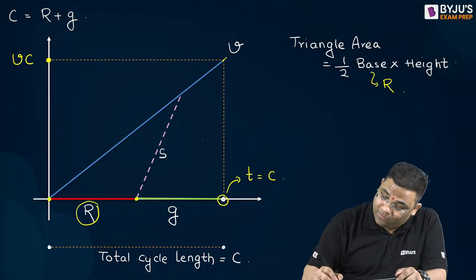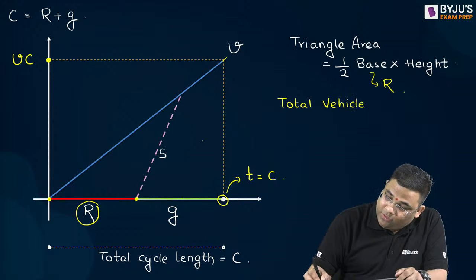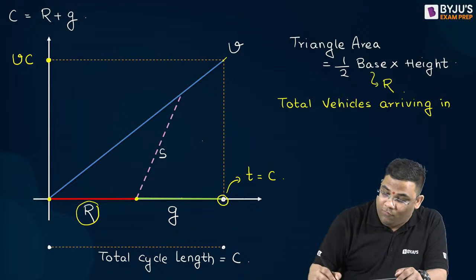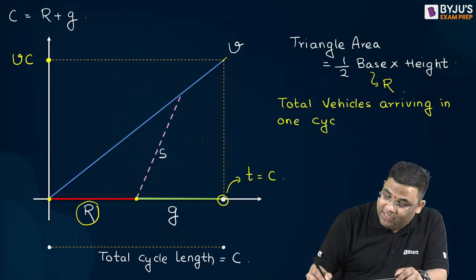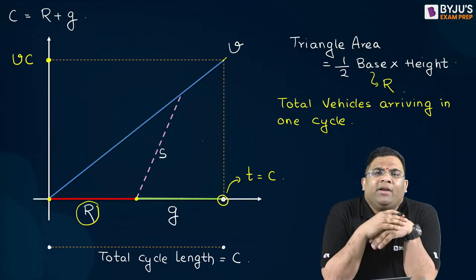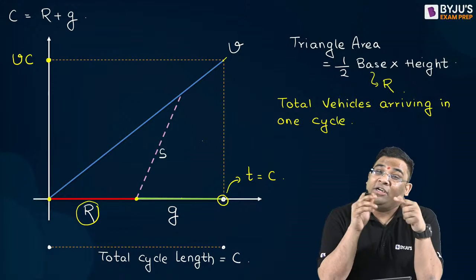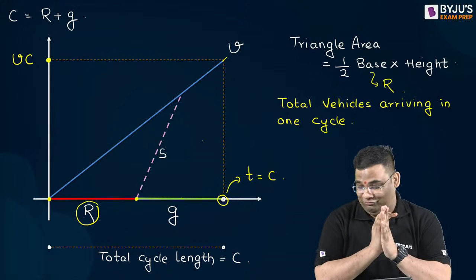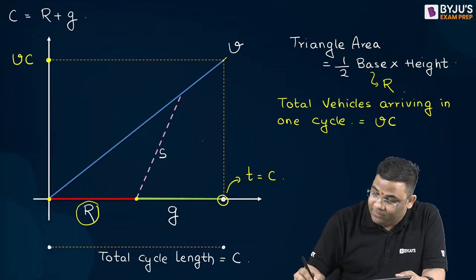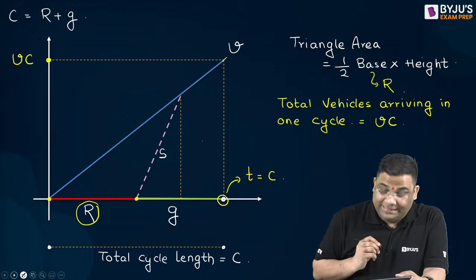So can I say total vehicles arriving in one cycle is how much? In one cycle, at the end of one cycle t is equal to C. And what is the number of vehicles arrived? In the initial part of the lecture I told you, it is V into t, right? You solved the question 7200, you gave the answer also, and forgot also. Okay, so it is simply V into t. So in one cycle it will be V into C. Very good.